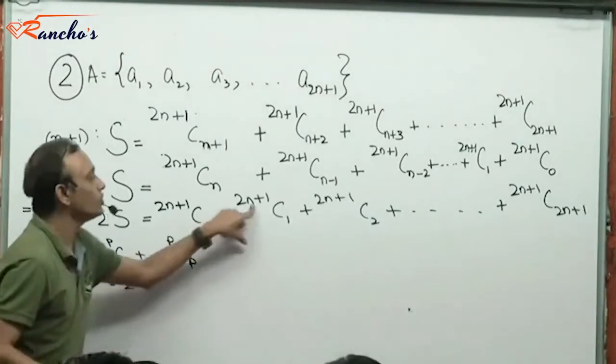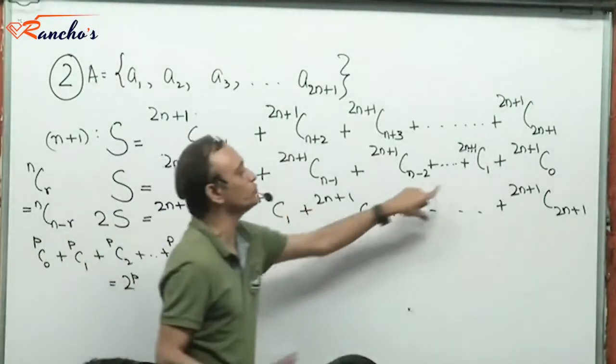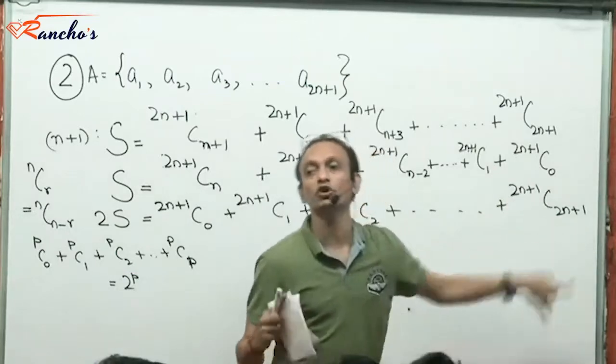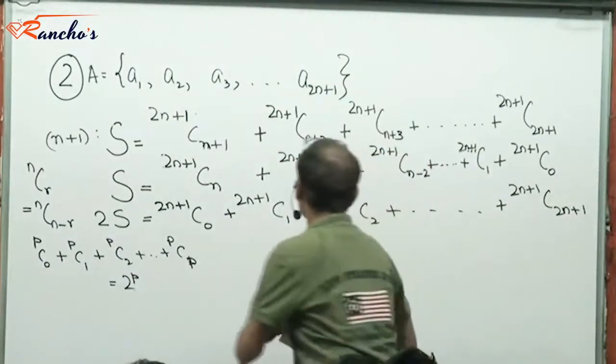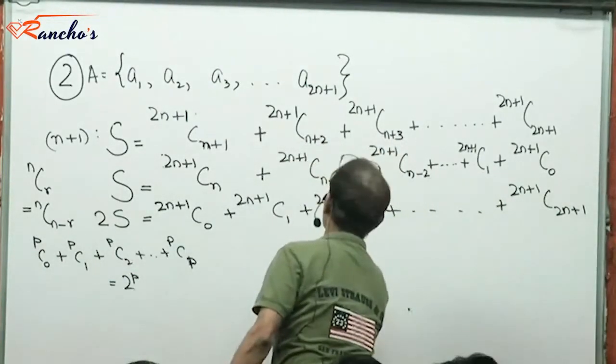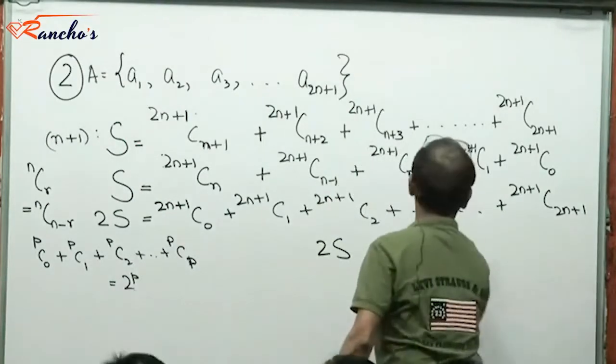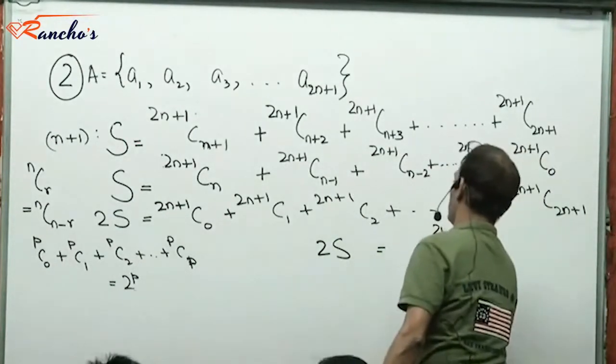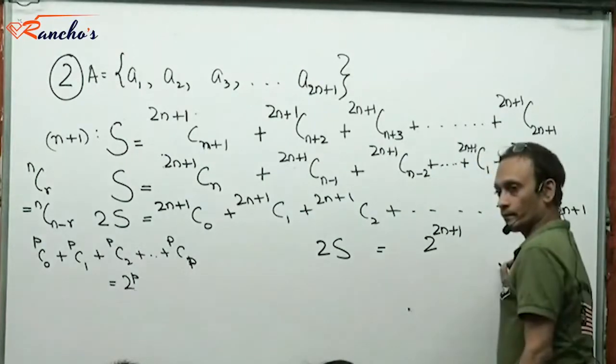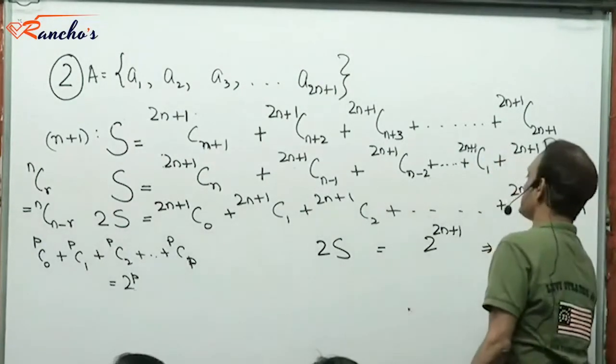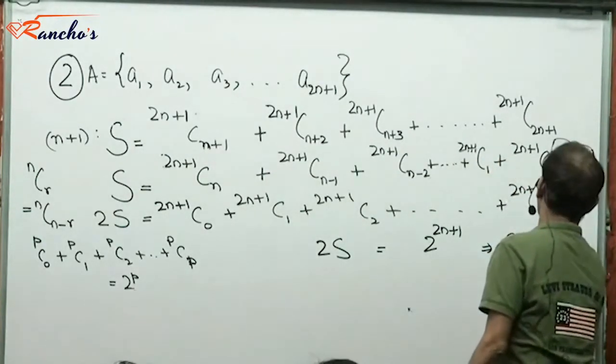So pC0 plus pC1 plus pC2 plus pCp is going to be 2 to the power p. So all of this, 2S is 2 to the power p, which is 2 to the power 2n plus 1. Or S is going to be 2 to the power 2n.